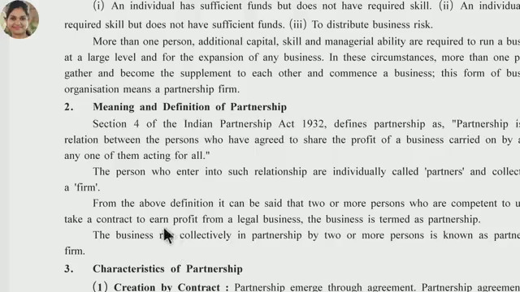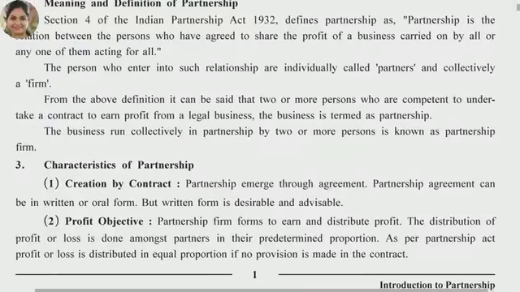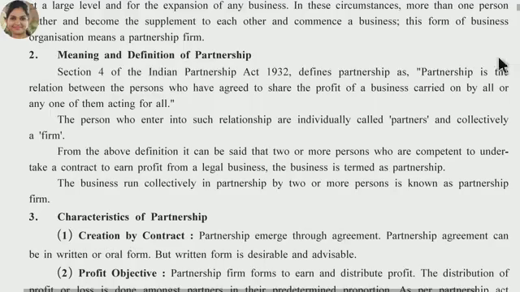The important word is legal business. Partnership runs only for a legal business. They cannot join in a partnership firm for an illegal business. The business run collectively in partnership by two or more persons is known as a partnership firm. This is also another definition of a partnership, but in the exam we have to write the previous definition because it is the definition given in the Partnership Act 1932.